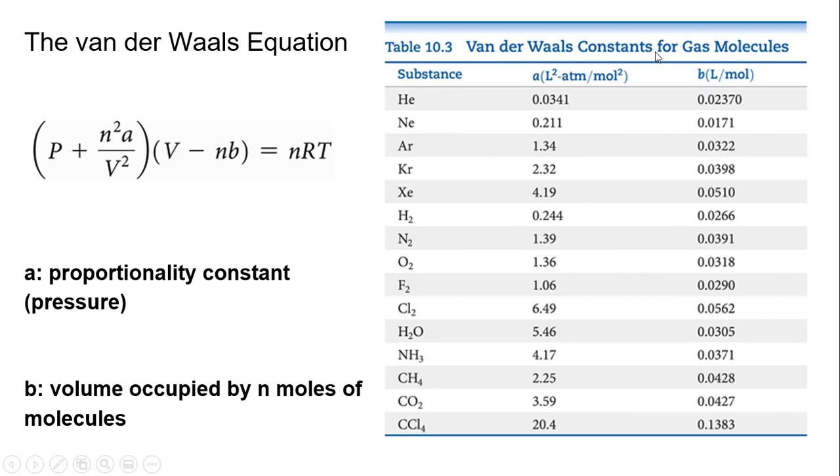Here are van der Waals gas constants for molecules. So you would look here and it would be given to you in order to calculate with this information. So A has to do with pressure, B has to accommodate the volume, and both are used because of the deviations from real gas behavior.